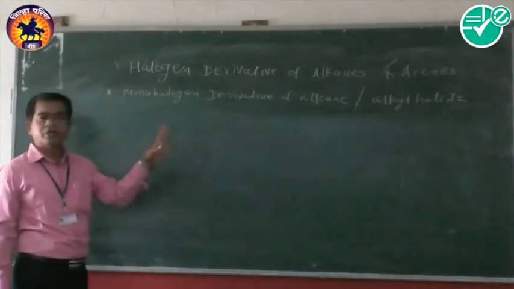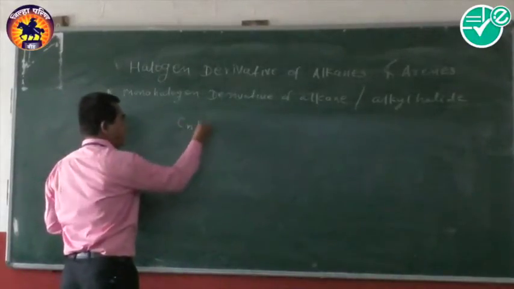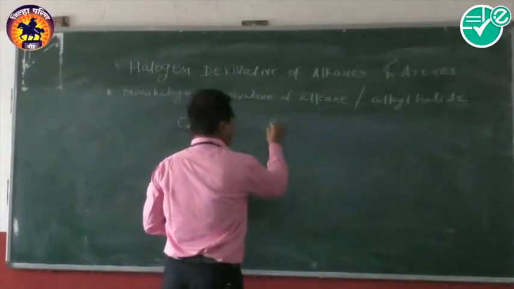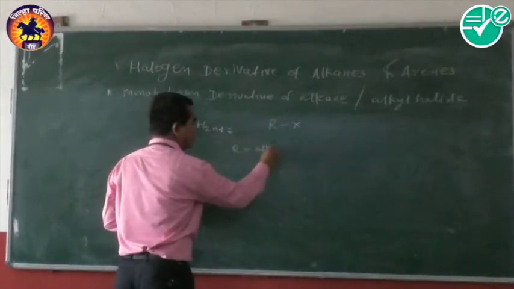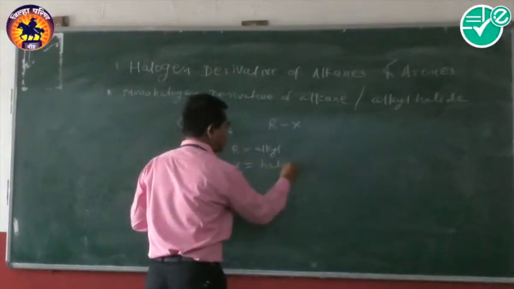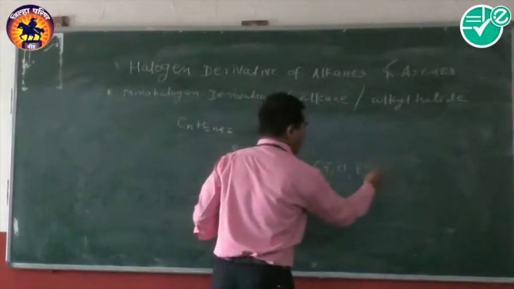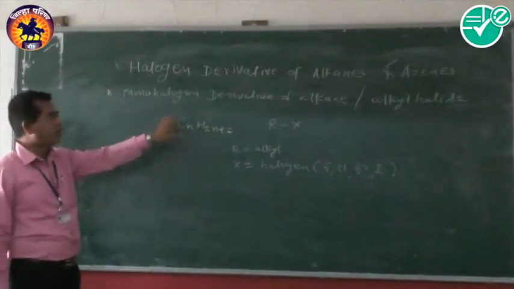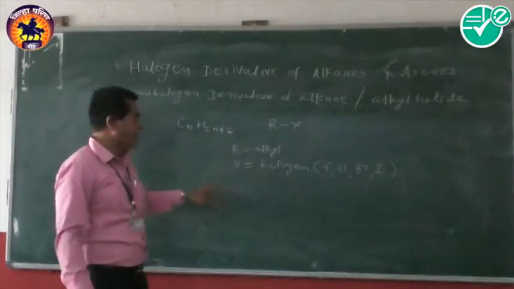So these monohalogen derivatives of alkanes, or alkyl halides, are represented by the general formula CnH2n+1X, or it may be represented another way, RX. Here R is called the alkyl group and X is called the halogen. It may be fluorine, chlorine, bromine or iodine. In this way, that represents the general formula of the alkyl halides or monohalogen derivative.